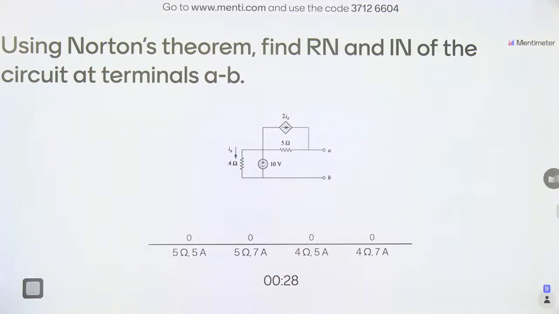Okay. Now using the Norton's theorem, find Rn and In of the circuit at terminals A and B.